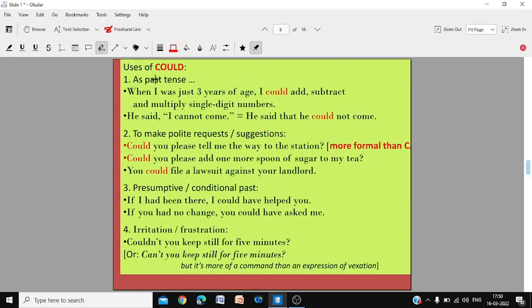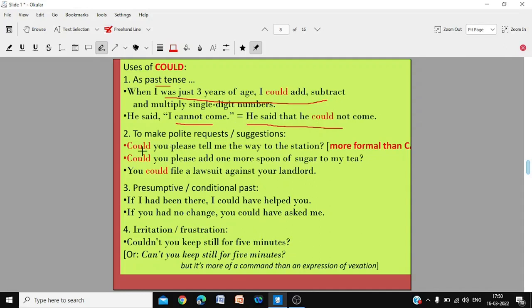Uses of could as a past tense. When I was 3 years of age, I could add and subtract. He said, I cannot come. This is in direct speech. When you change to indirect speech, he said that he could not come. So in all these cases, you are using the past tense of can.